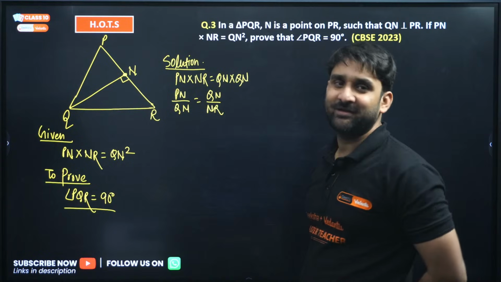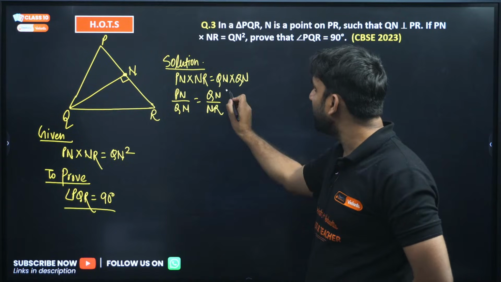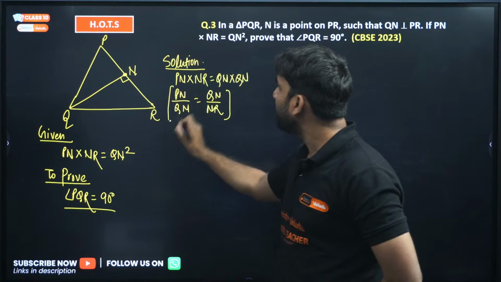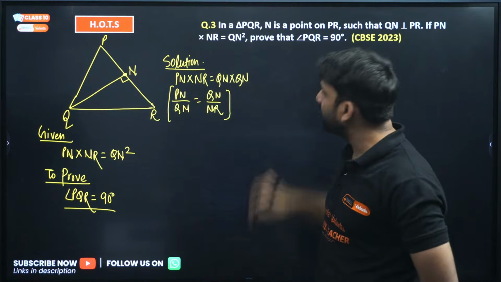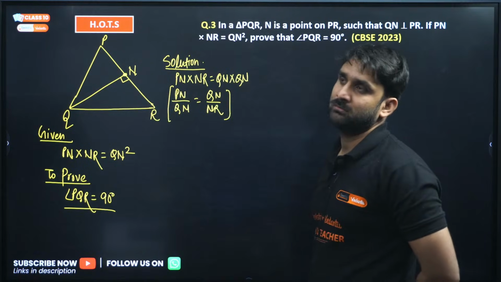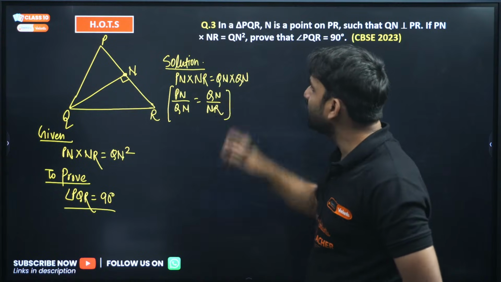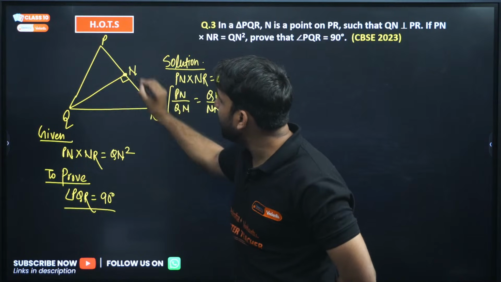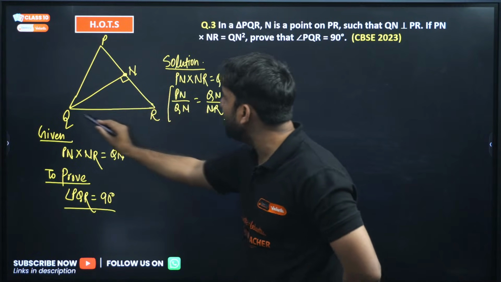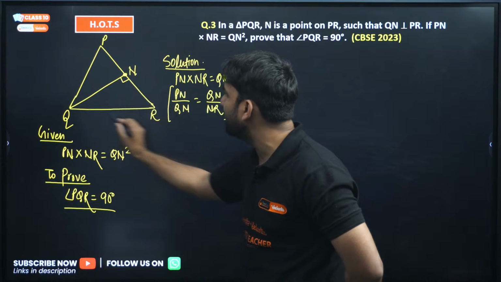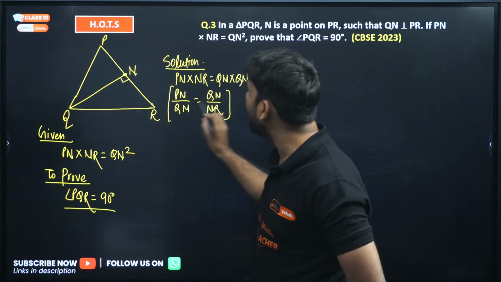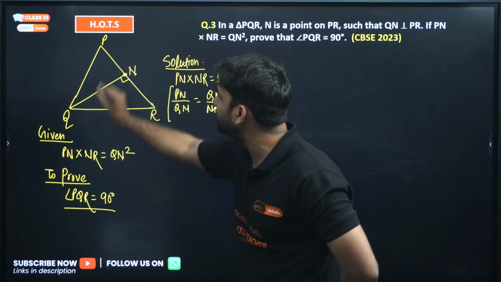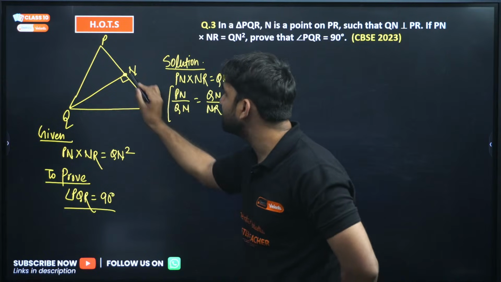You might be thinking, sir, why are you doing this? Come on, my dear, look at this modified format: PN by QN is equal to QN by NR. Where is PN? PN is in this triangle, PNQ. And where is QN? QN is associated with this triangle. And where is NR? NR is associated with this triangle.